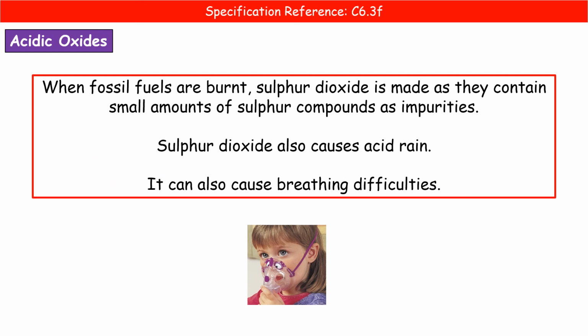Once more back to our cars, because they burn fossil fuels, and quite often fossil fuels have small quantities of sulfur present as impurities. So when we burn that fossil fuel, the sulfur reacts with oxygen to make sulfur dioxide. Again, sulfur dioxide is going to dissolve in the water vapor of our clouds and fall as acid rain. If you breathe in sulfur dioxide in significant quantities, then you can also develop breathing difficulties.